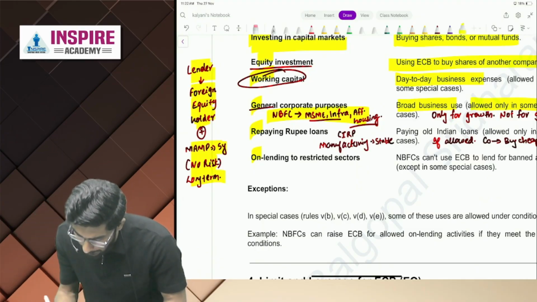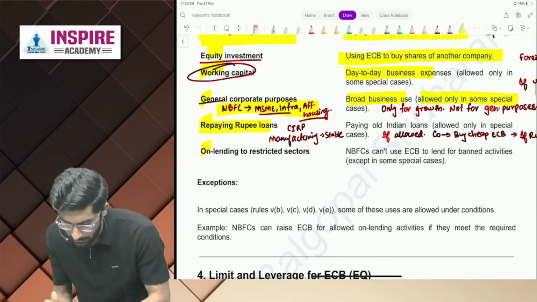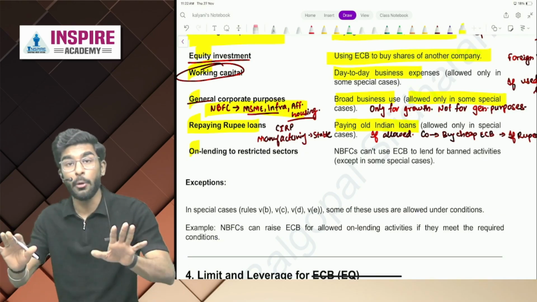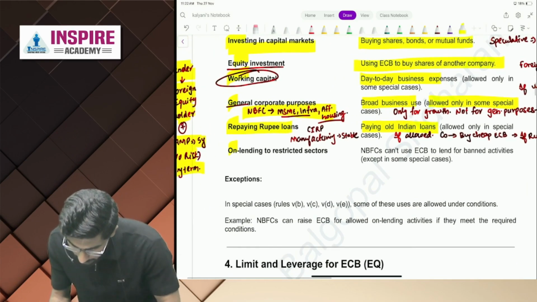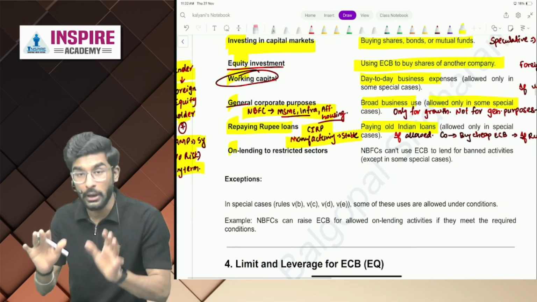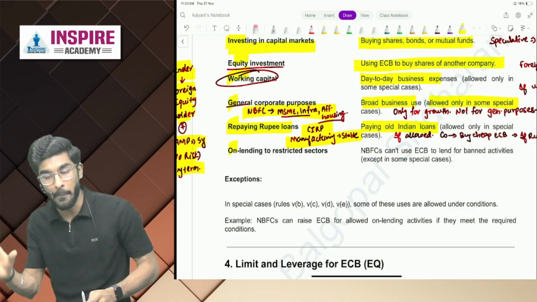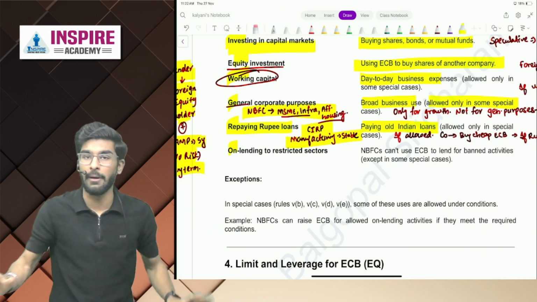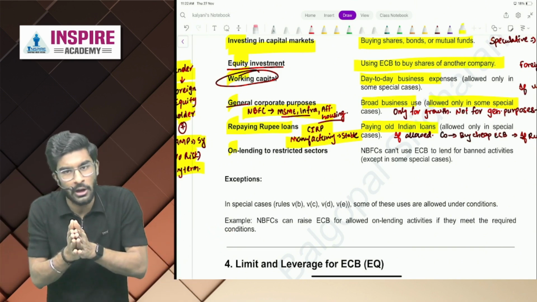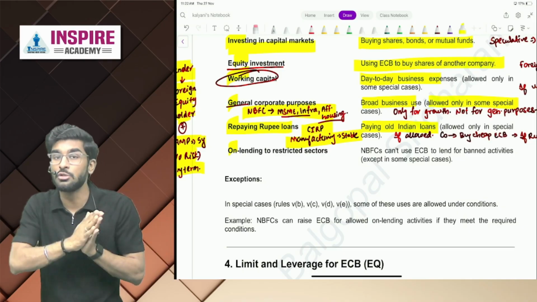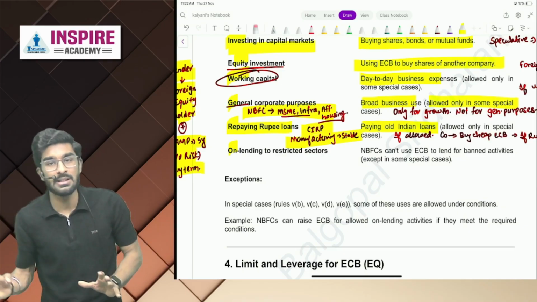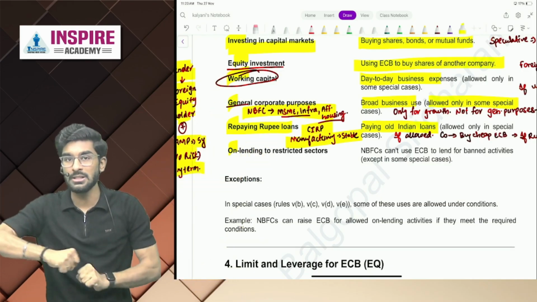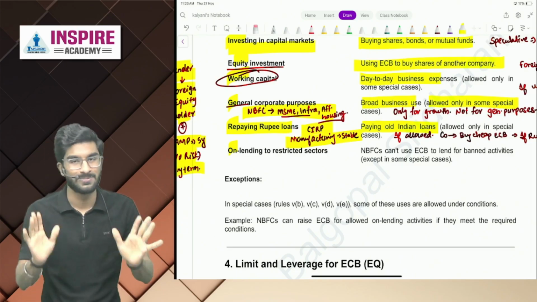Now people, repaying rupee loans is prohibited. If you're paying old Indian loans, it is completely prohibited, but it is allowed during CIRP and only when the company is a manufacturing company. For that purpose, if you're taking ECB to pay off old rupee loans, that is completely fine. The reason is, people, the manufacturing industry is a very, very stable industry. Hence, there is no risk involved in the manufacturing industry. That is the reason why, people, in CIRP, if a company is engaged in manufacturing, you can take new ECBs to pay off old rupee loans. Yes or no? Okay.